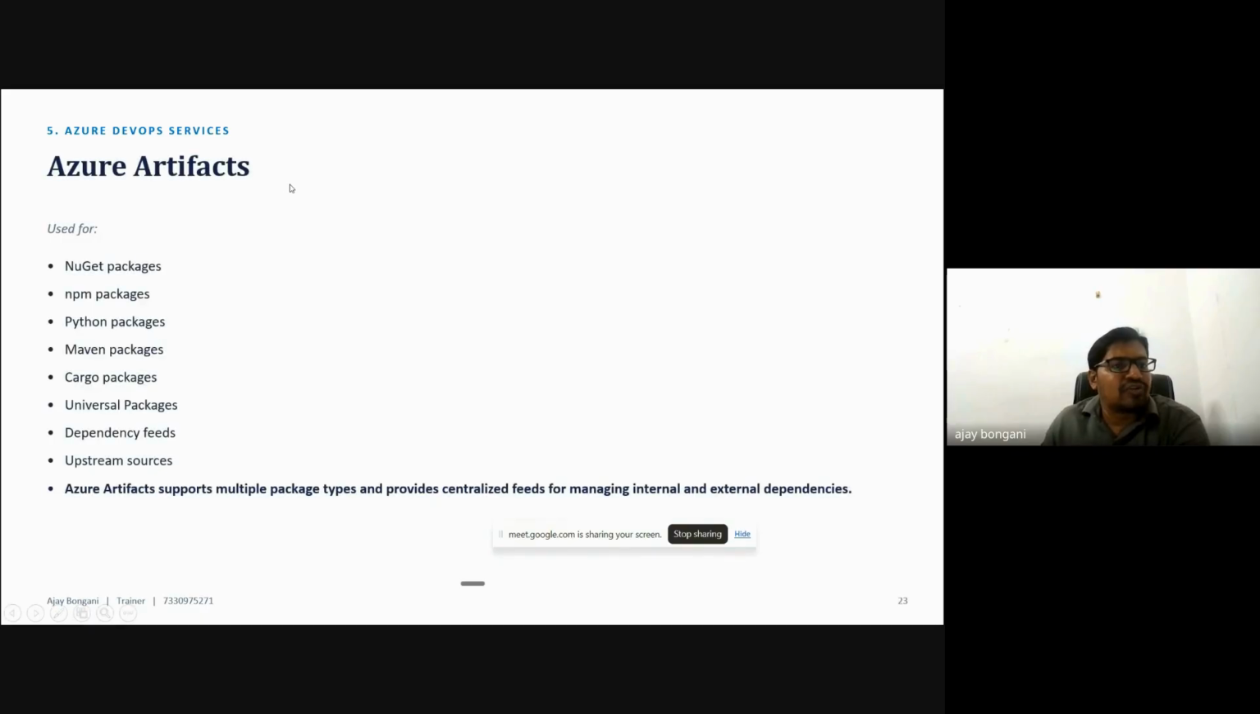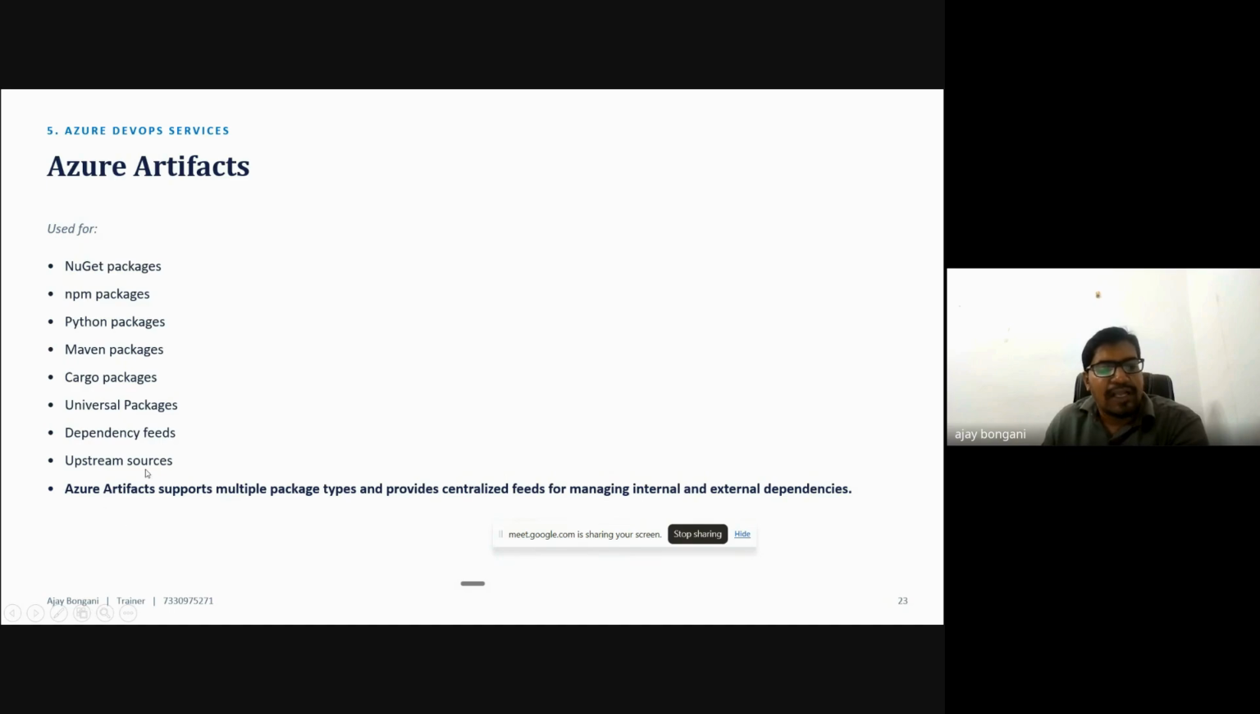So finally, Azure Artifacts. There are 5 components. One is Boards, another is Repos, third one is Pipelines, fourth one is Test Plans, and fifth one is Azure Artifacts. So this is the packages. NuGet package is for .NET, then NPM package, Python package, Maven. This is Java, this is Python, this is Node.js, and this is a Cargo package, universal, different types of packages.